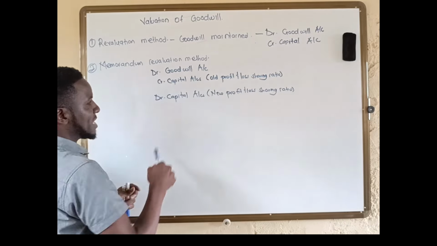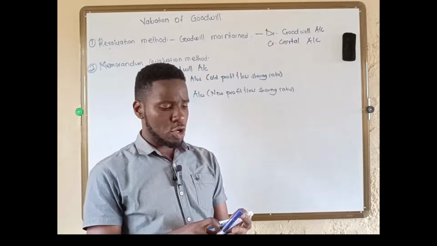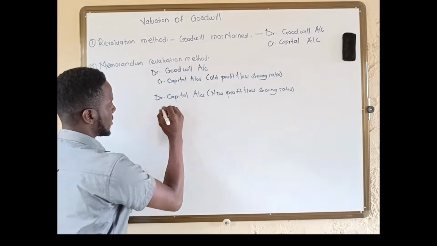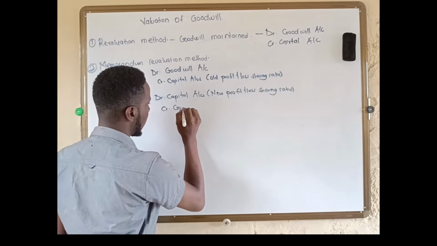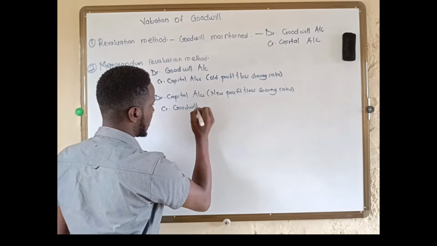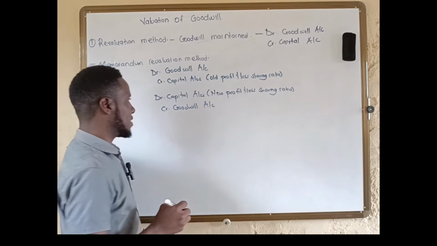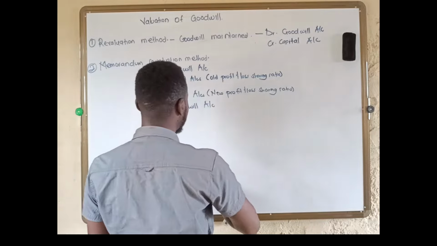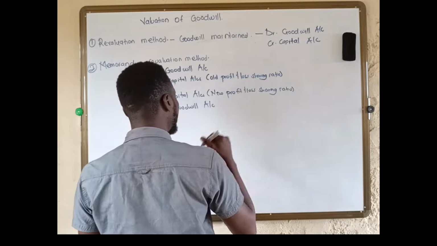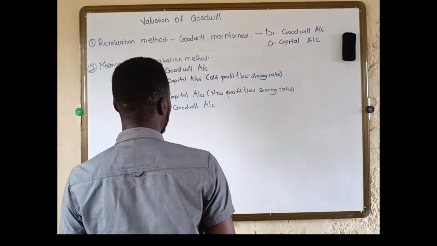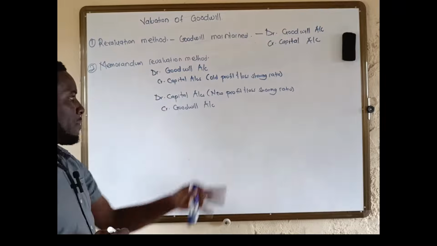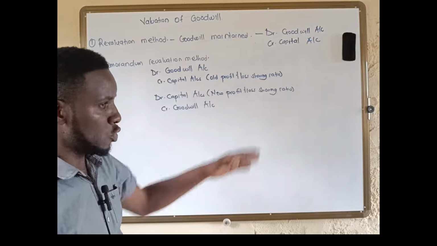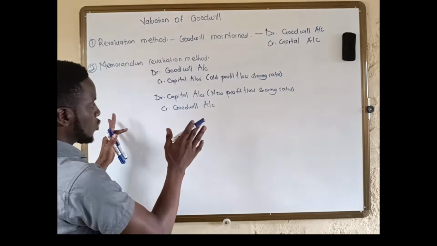Then after debiting the capital accounts, we are going to credit the goodwill account. Of course, when we credit the goodwill account, we shall still use the profit and loss sharing ratio, which is the new one. So basically, that's what we are going to do.